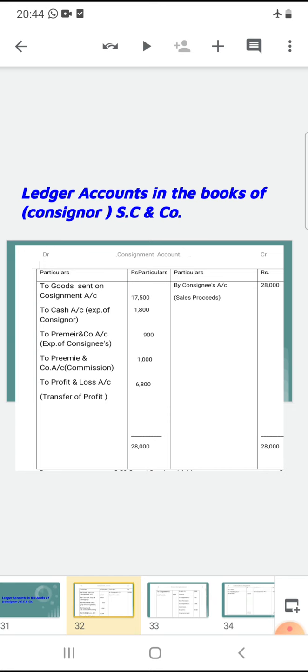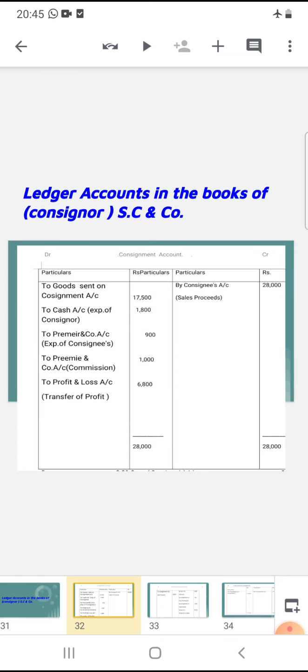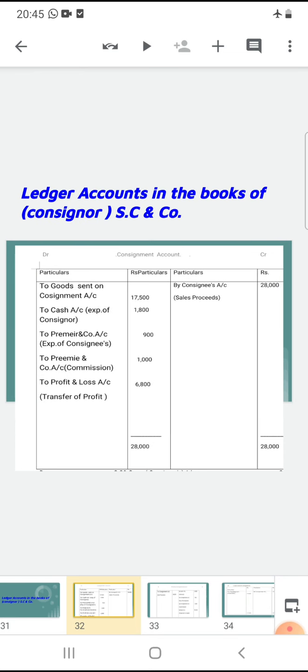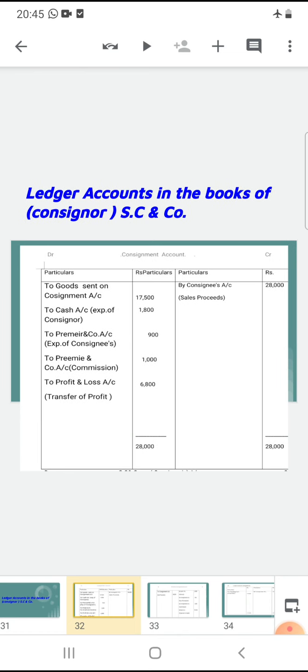The remaining balance is deducted from the debit side balance. So the 28,000 is deducted against total goods sent on consignment, expenses of consignor and consignee, and commission, and the amount is 6,800, which is the profit on consignment. 6,800. So the general entry is consignment account debtor to profit and loss account. That is the transfer of profit. Okay, is it clear, everyone? Okay, then next,